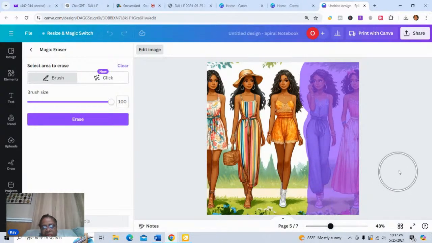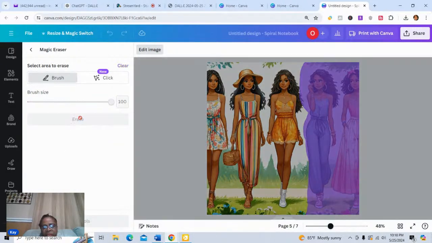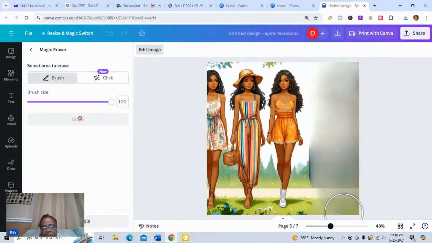And then we'll take out the two on the left. We're trying to keep the girl in the center. And I had brushed over a little bit of her hair, and I think it took that out as well, which is really cool to know.